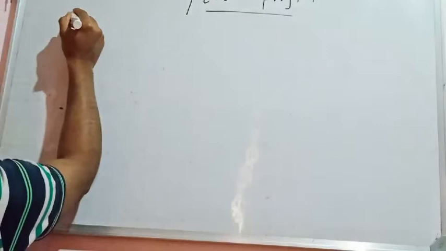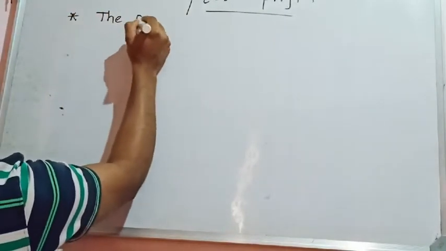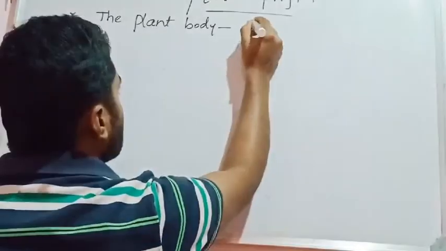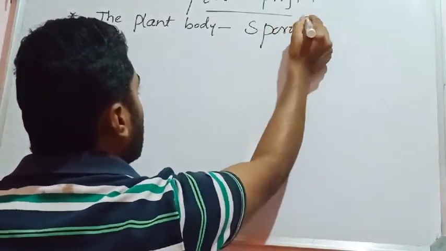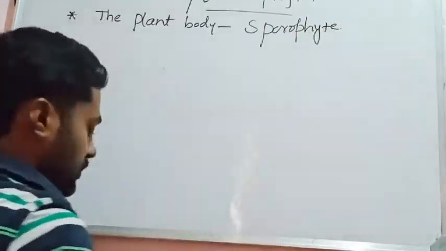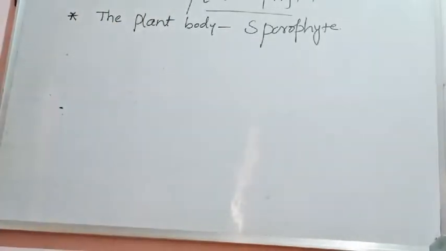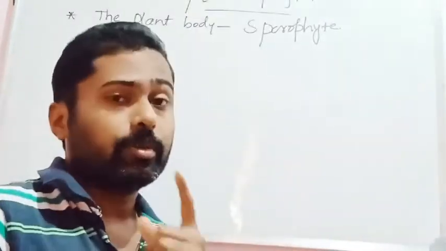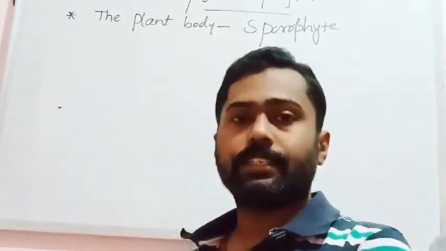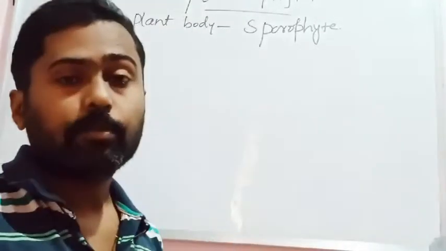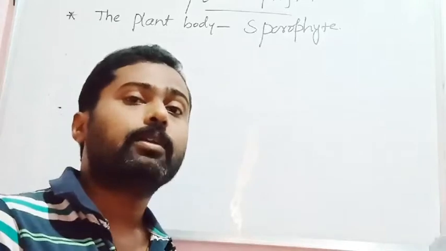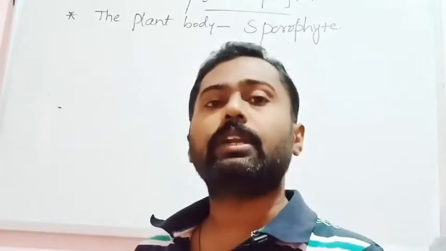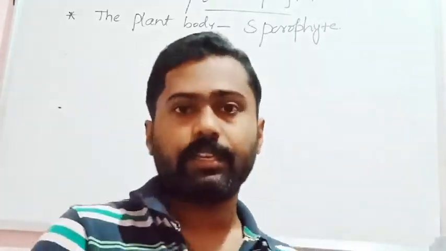The first thing is the plant body. Remember this: the plant body of a pteridophyte is the sporophyte. In bryophytes, the plant body is the gametophyte, the plant body that produces gametes. The gametophyte is the dominant plant body in bryophytes. Dominant means it is conspicuous, photosynthetic, visible, and an independent feature.